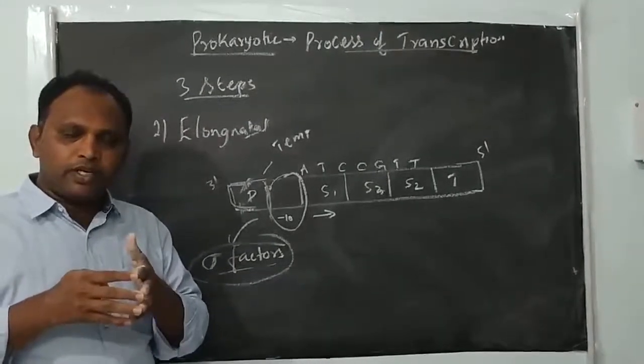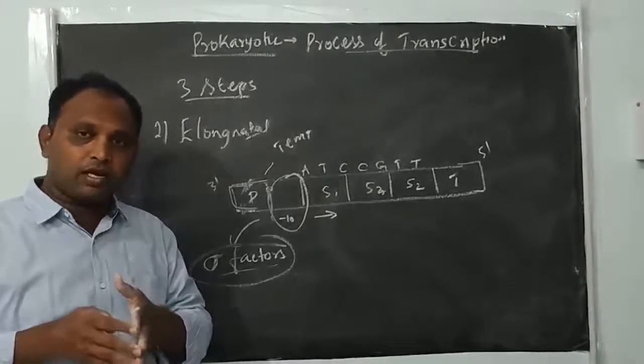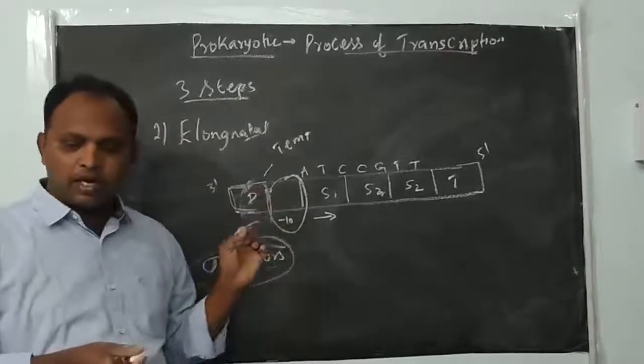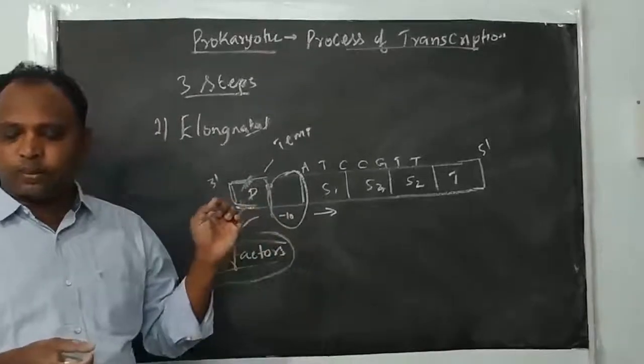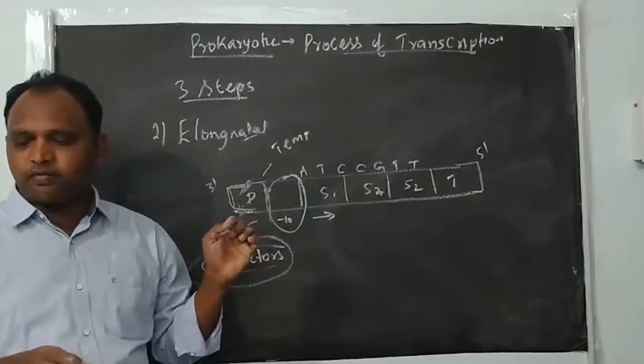Which enzyme is responsible for unwinding double stranded DNA into single stranded? DNA helicase. But here the single enzyme RNA polymerase binds to the promoter region of the DNA and initiates the process of transcription.